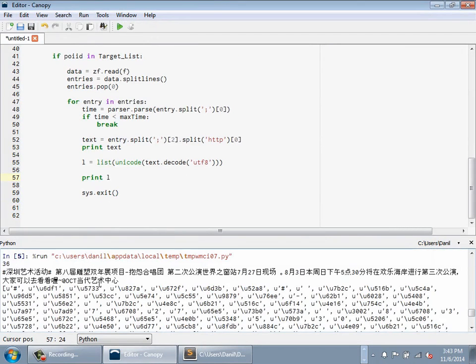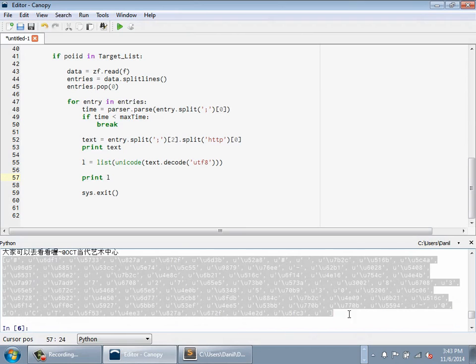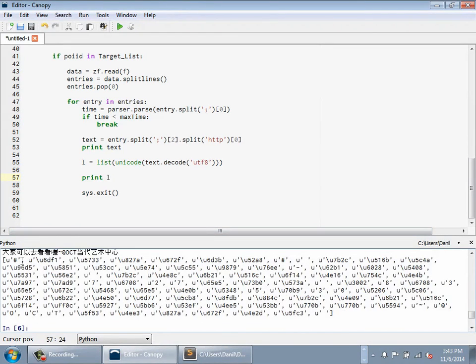I'll hit run. All right, so I have this string, which right now is in Chinese format. And this is my list L. And you can see here it's a list, right, separated by commas. These are all entries in the list. Each one of these represents one character, one Chinese character. When you use the Unicode, this is actually how the computer sees each character. Right? And the reason we decode this is because Python's actually going to look at that number when it decides which things exist in the list, right, or in the data file. So this is already fine if we're going to look at only one character combinations.